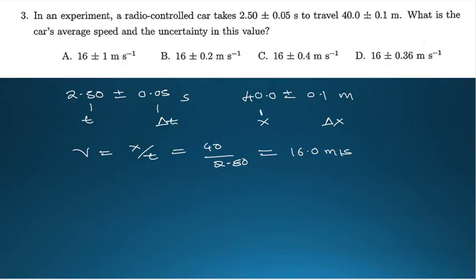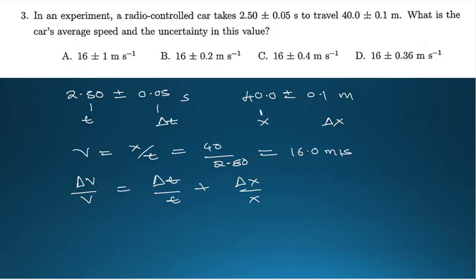Our tricky part now is to find the uncertainty in measurements. The uncertainty in the average speed is given by delta v over v equals delta t over t plus delta x over x.